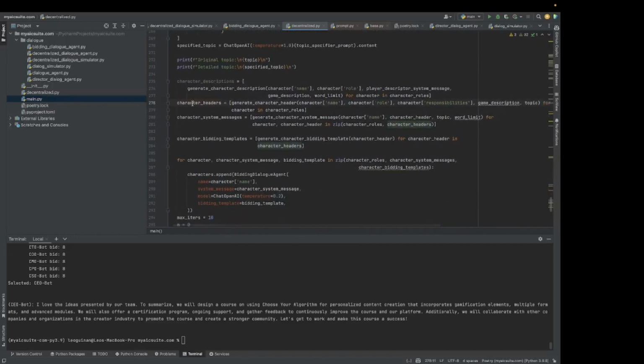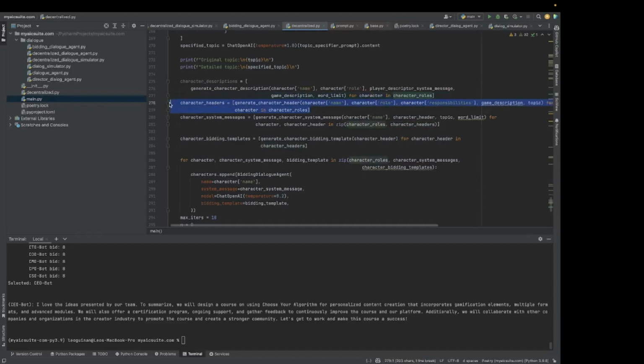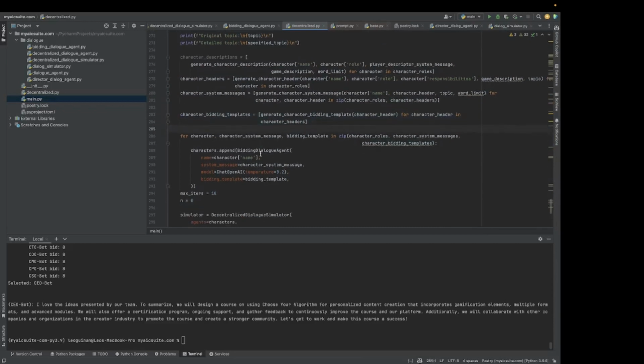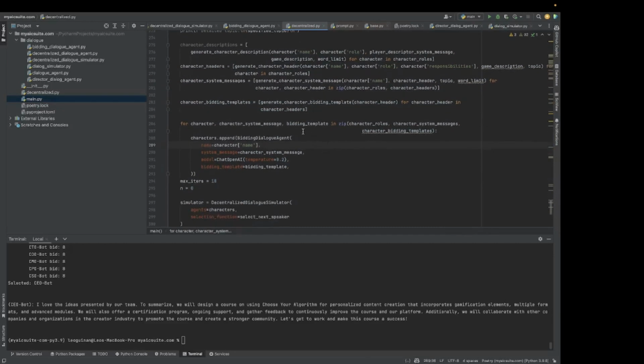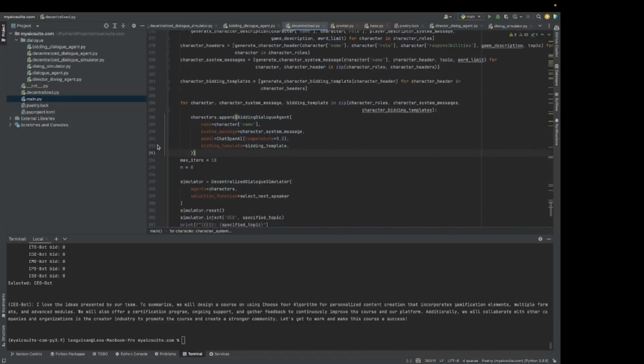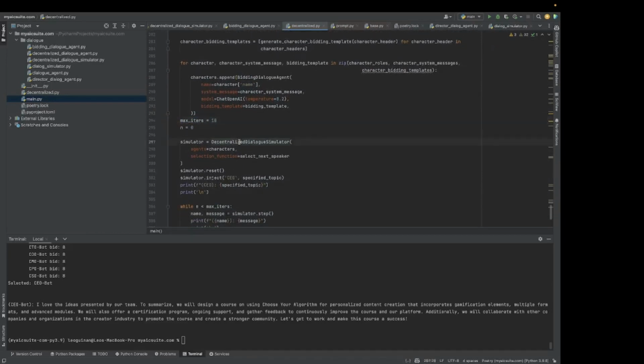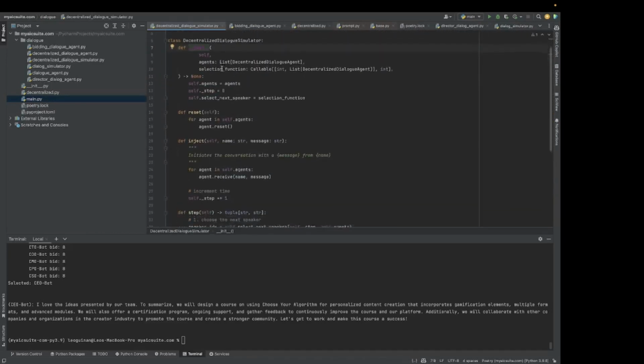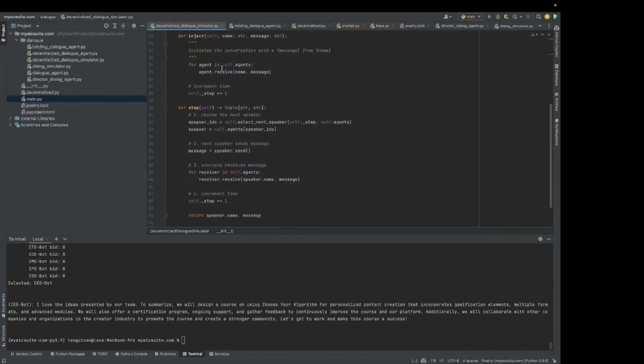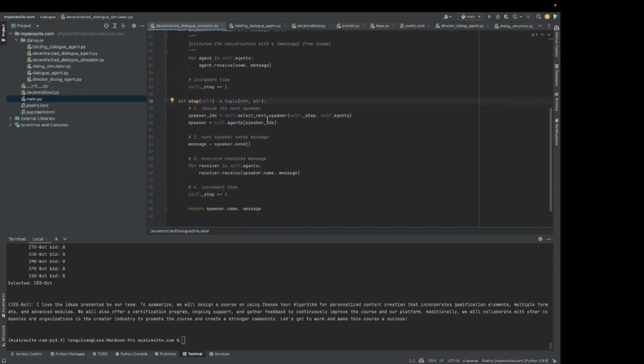Then we do a couple of things like generating the character headers, character system messages, and the character bidding templates. What this does is set up each of the agents in a way that more completely defines their roles. Then we pass it into the bidding dialogue agent, which really allows it to send messages.